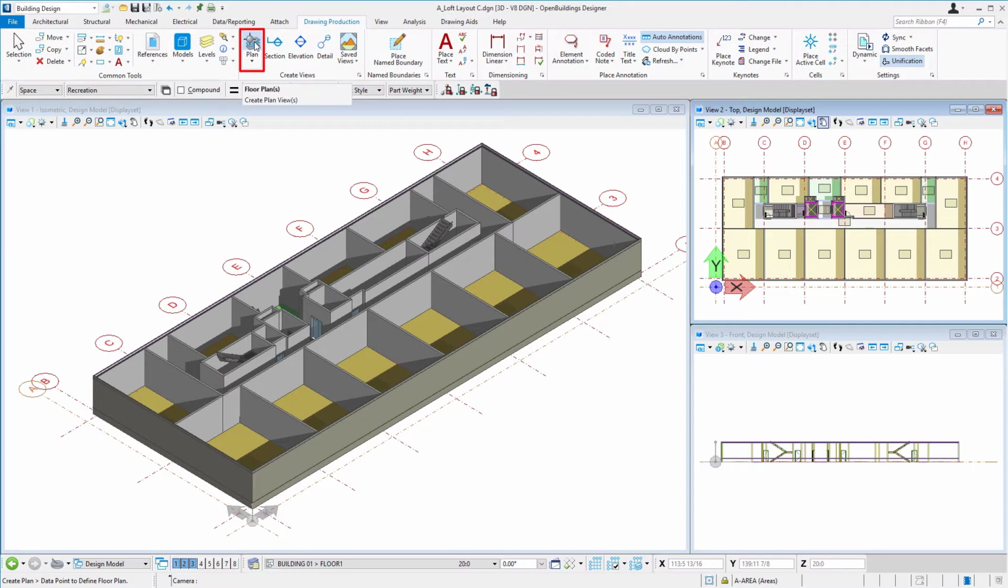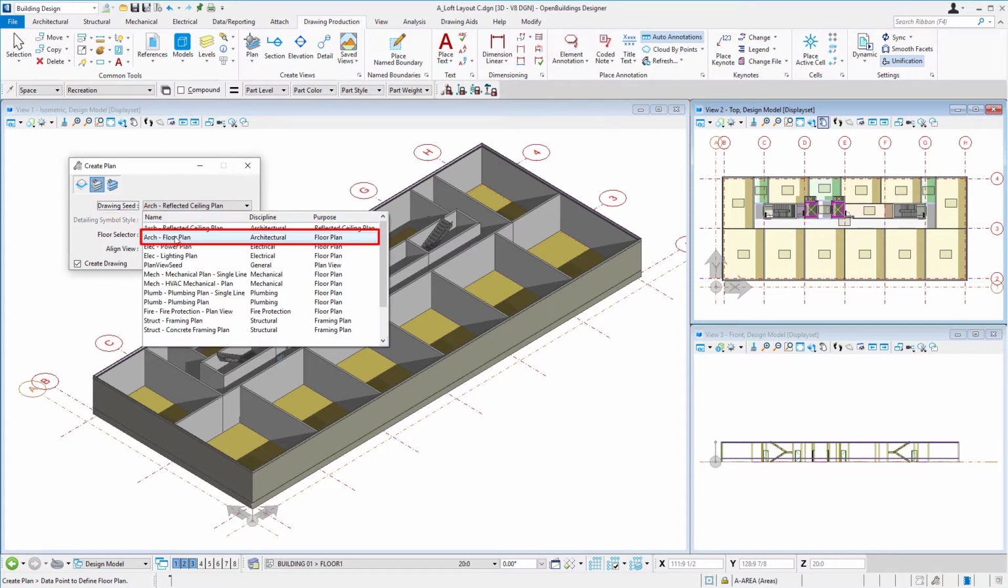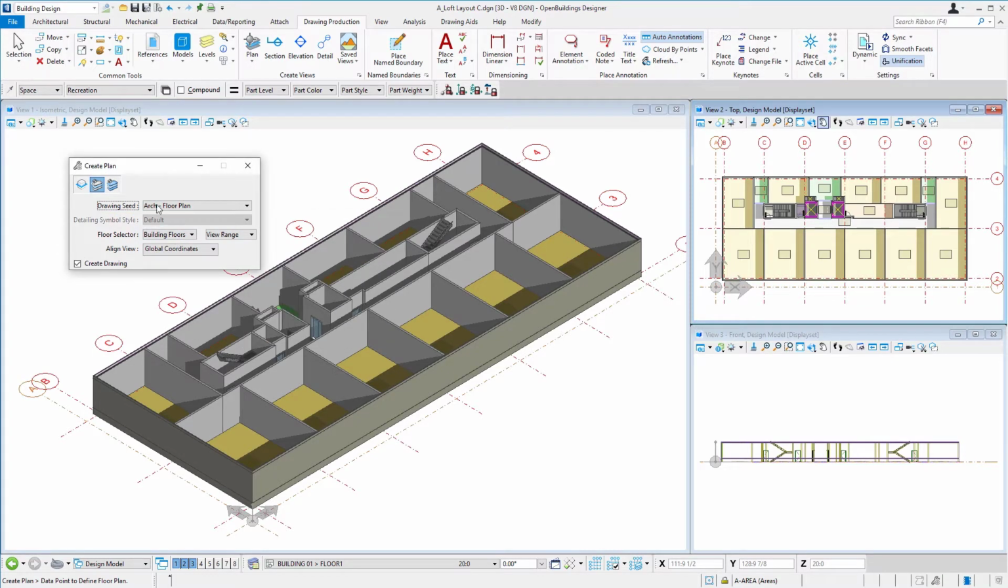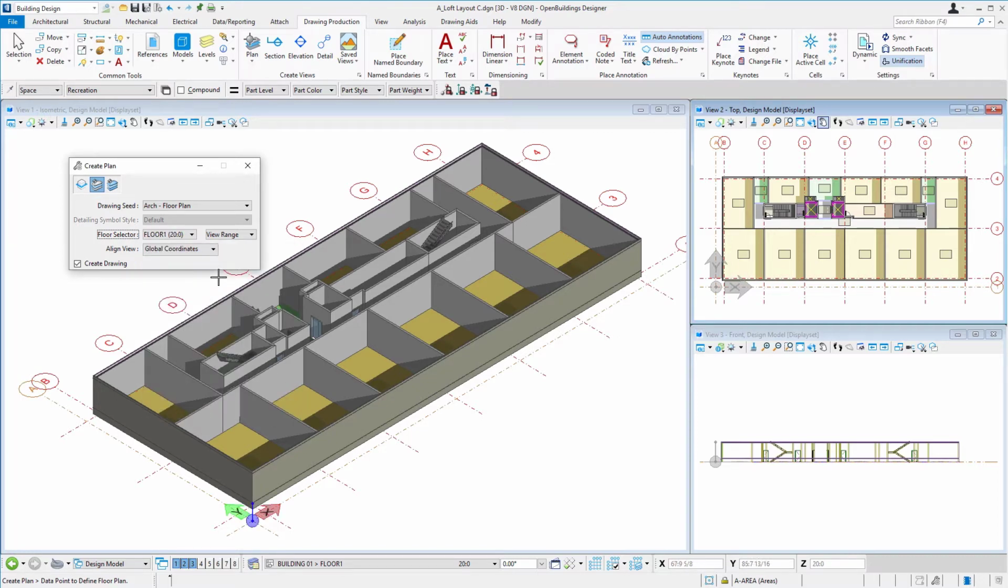So I'm going to come up and use the floor plan tool. We'll use the plan by floor. I'm going to set the seed to the arc floor plan, the default floor plan. We'll use our building floors and we'll come down and select the floor that we currently modeled, which was the loft floor 1. And for the view range, let's just use the drawing template. So it'll predefine where the cut and the back and the forward should be.